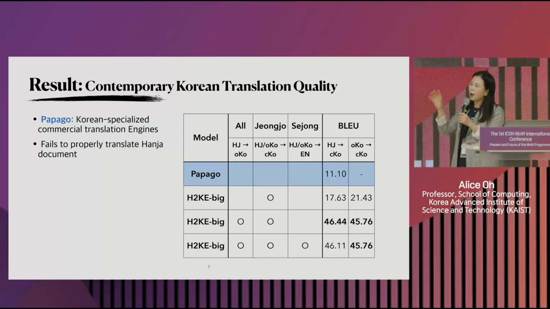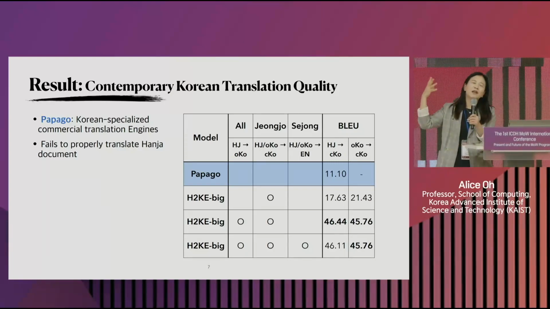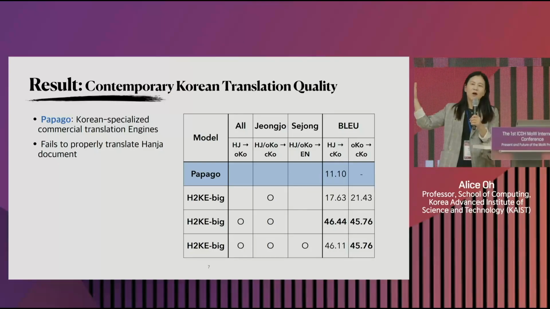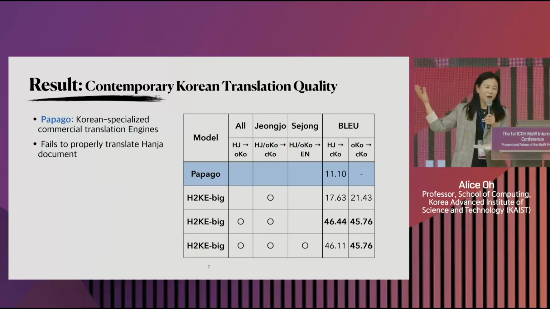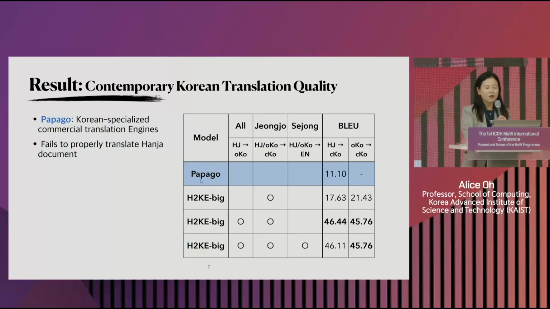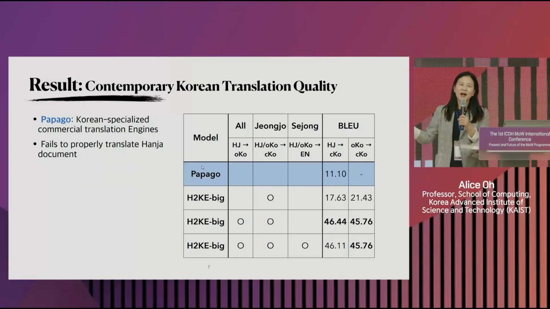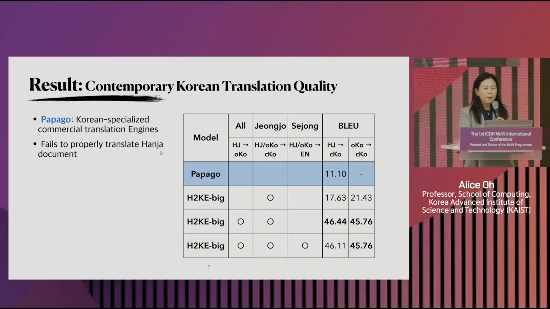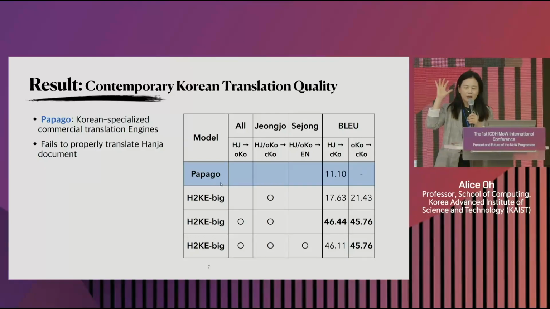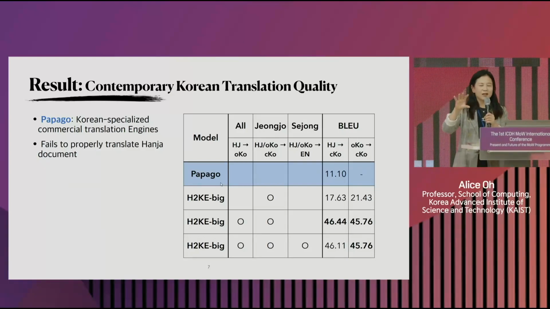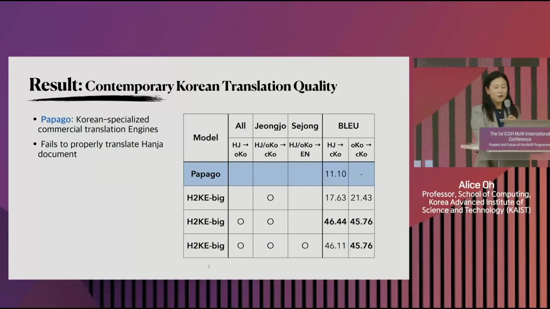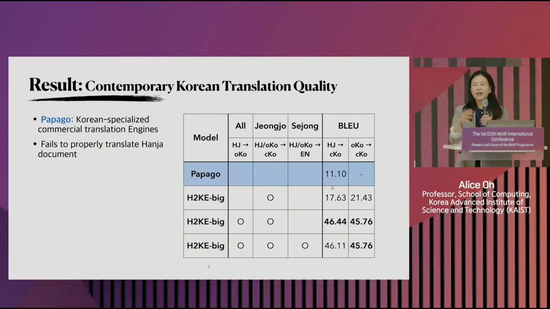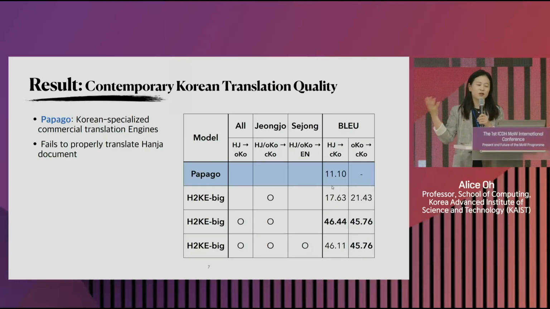If you take something like Papago, which is the commercial system you can use freely on the web, powered by Naver, Papago is something that our students and ourselves, everybody in Korea, seems to use these days for translation from Korean into English, from English to Korean, and Korean into many other languages.